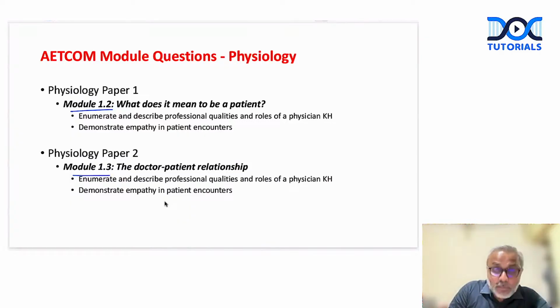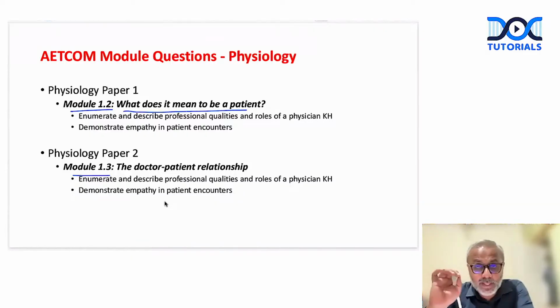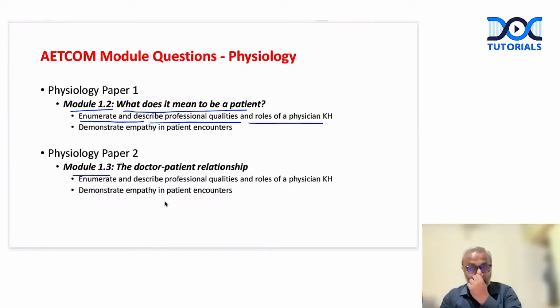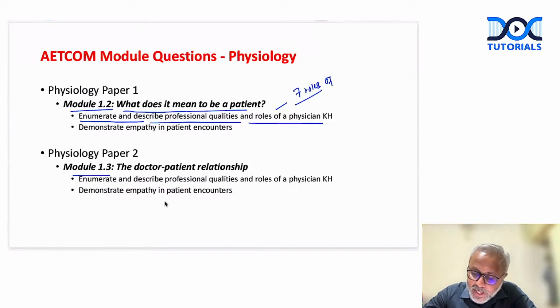Module 1.2 is about what it means to be a patient, where two competencies are involved. One is that we need to describe the professional qualities and roles of a physician. For example, what we need to know here is the 7 roles of an Indian medical graduate that is expected.